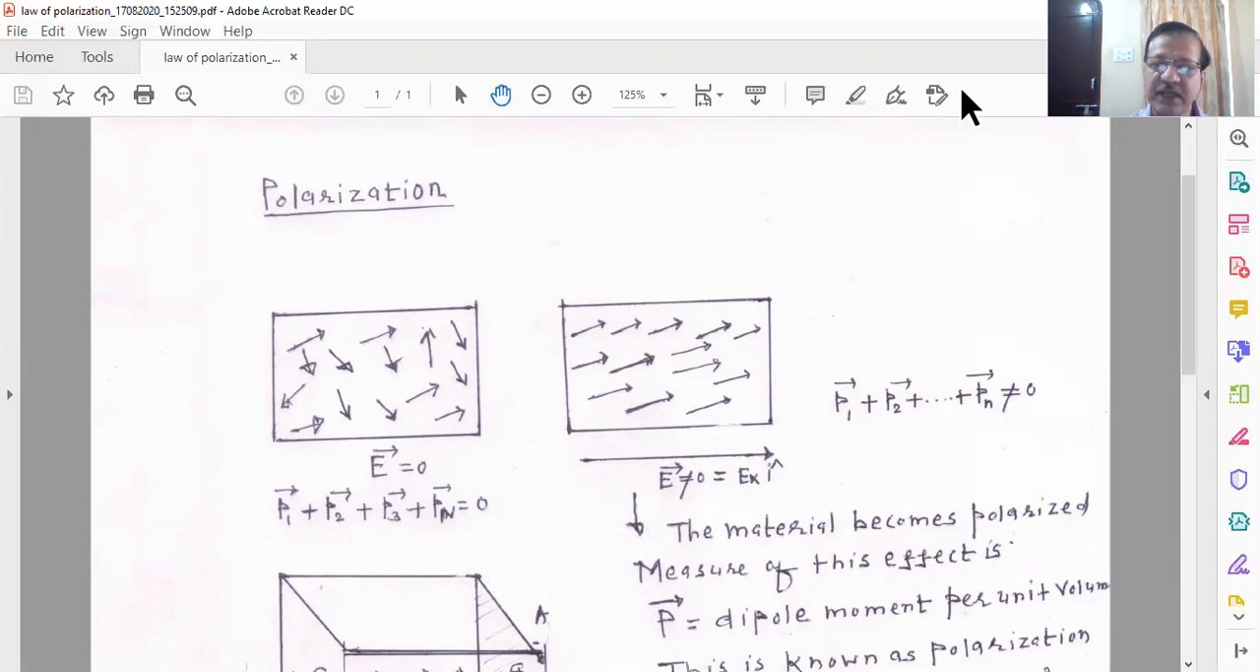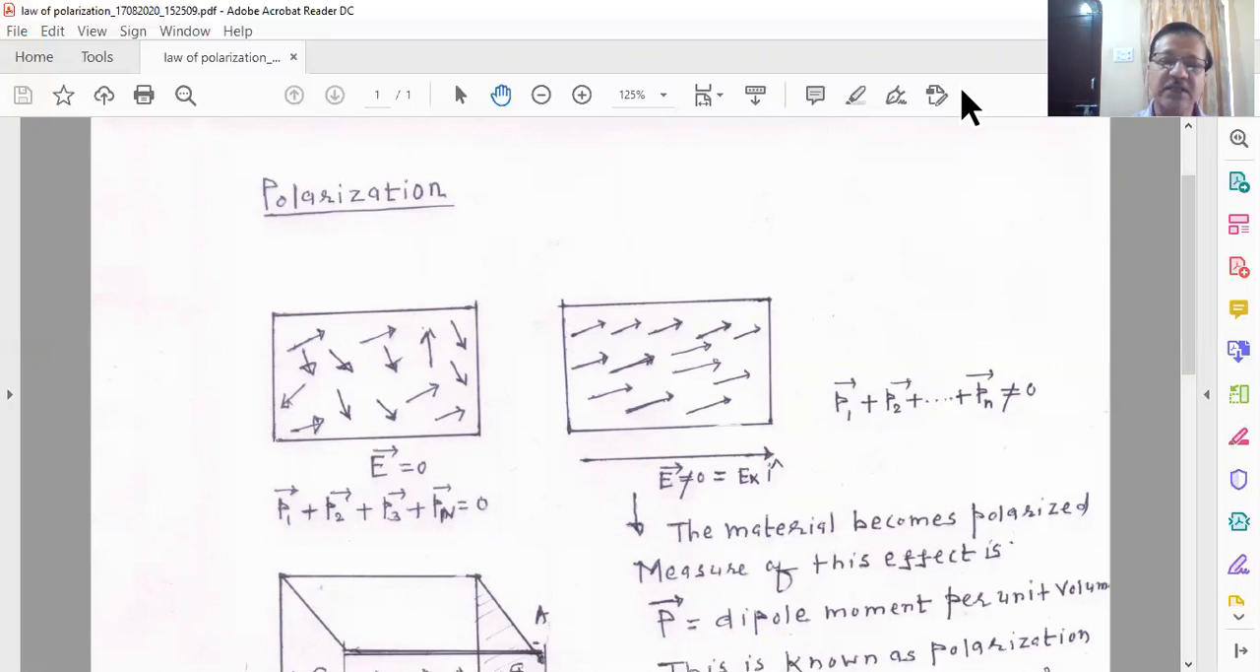Today, we would like to understand polarization, and we want to understand a very important physical quantity, a vector quantity, which is known as the polarization vector, or sometimes it is referred to as the polarization density vector. So, let me explain what a polarization vector is.